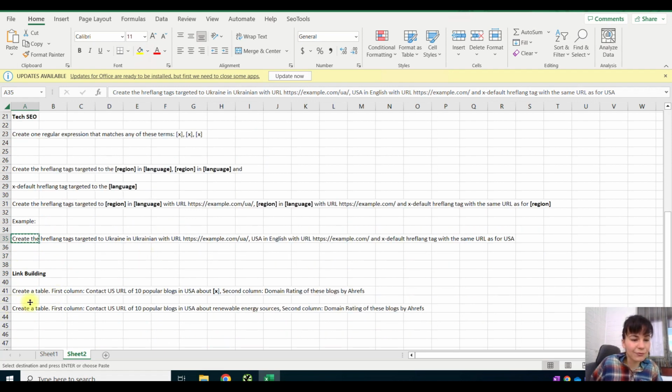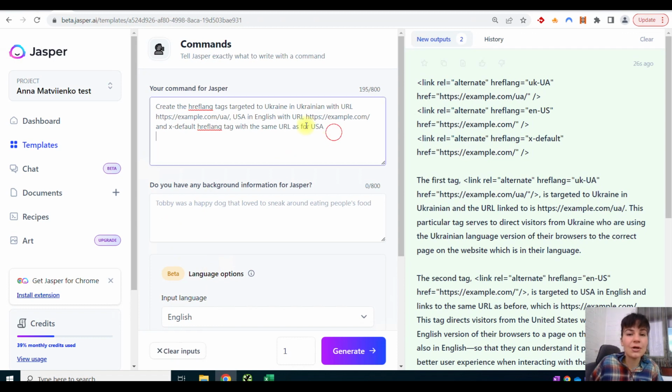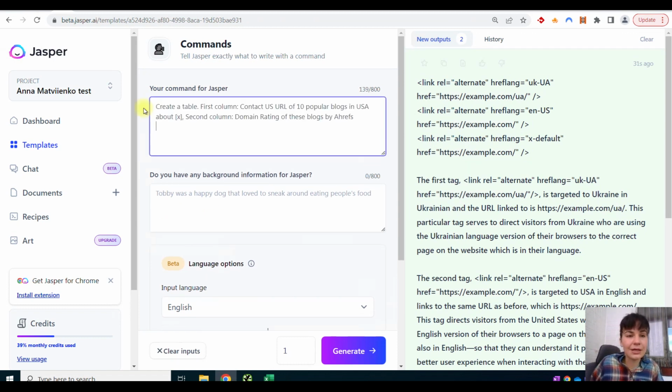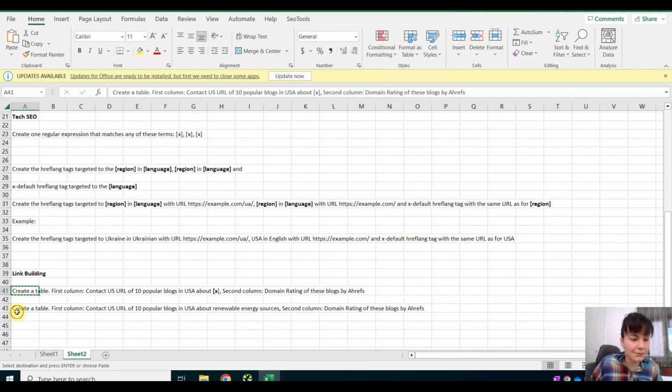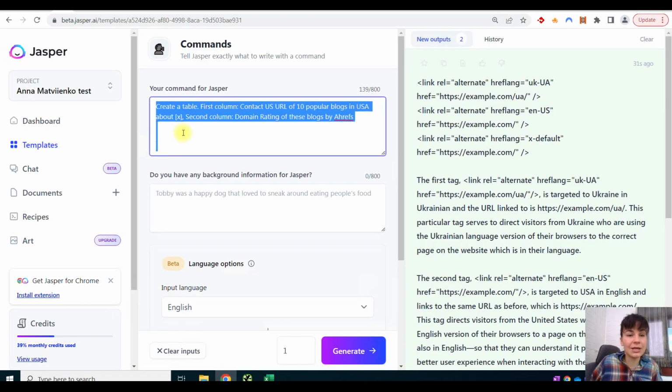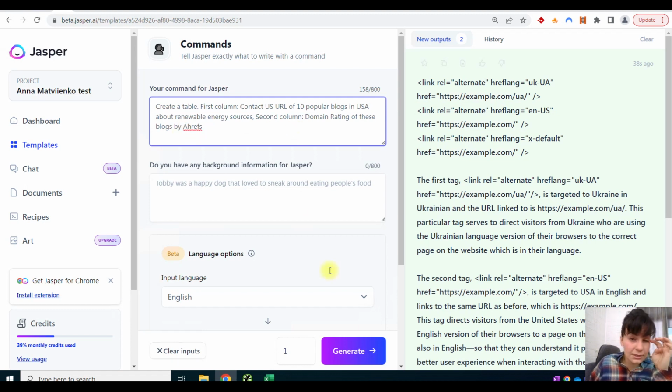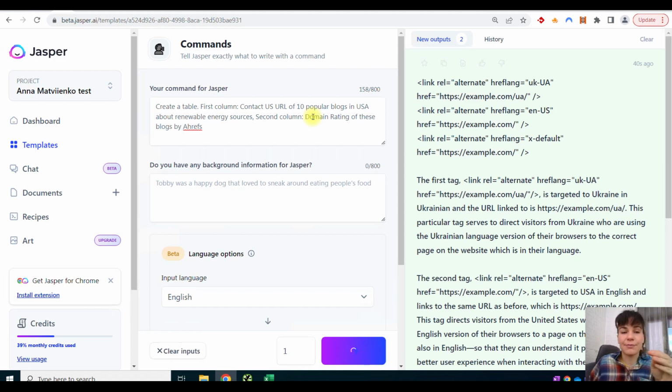And the last example is for link building. We can also use this technology as an interesting source of link building opportunities. For example, we can ask to create a table with contact us URLs of 10 popular blogs in some region about some particular topics, and a second column with the domain rating of these blogs by Ahrefs.